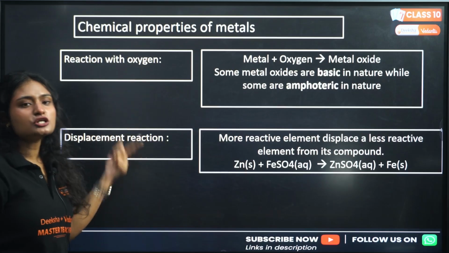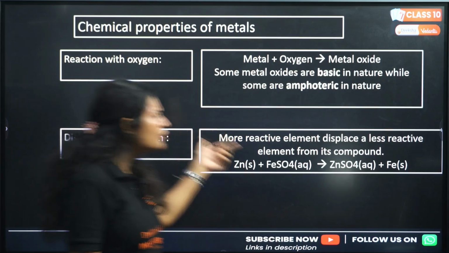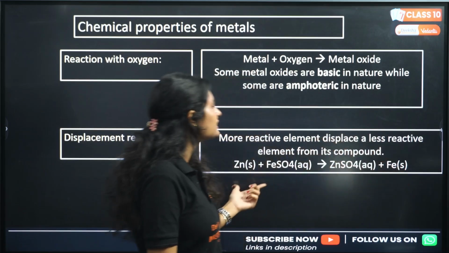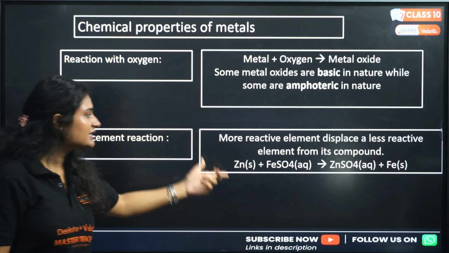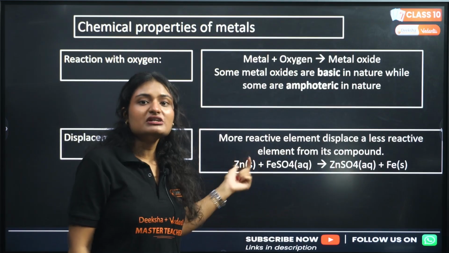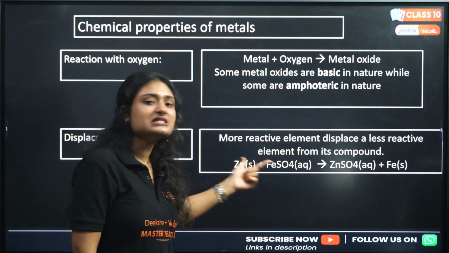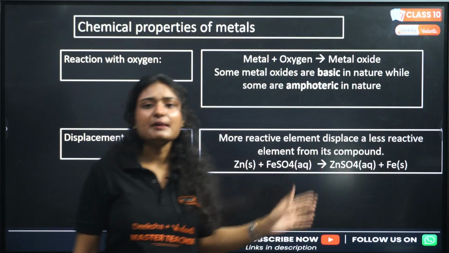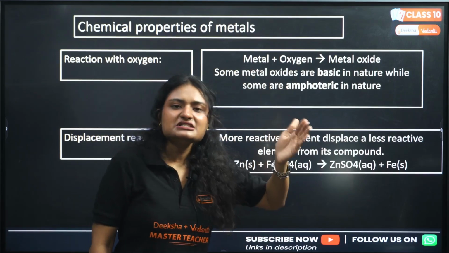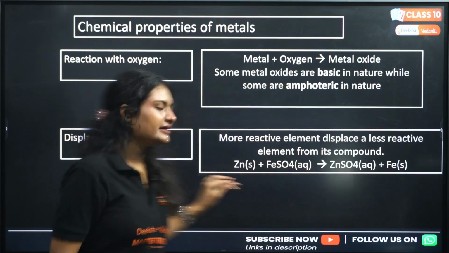Displacement reaction. Metals also show displacement reaction in which a more reactive metal displaces a less reactive metal from its compound. For example, remember in the reactivity series, zinc was lying above iron, right? So it will displace iron from iron sulfate and will form zinc sulfate, and we will get iron. That happened because of the difference in reactivity between zinc and iron.